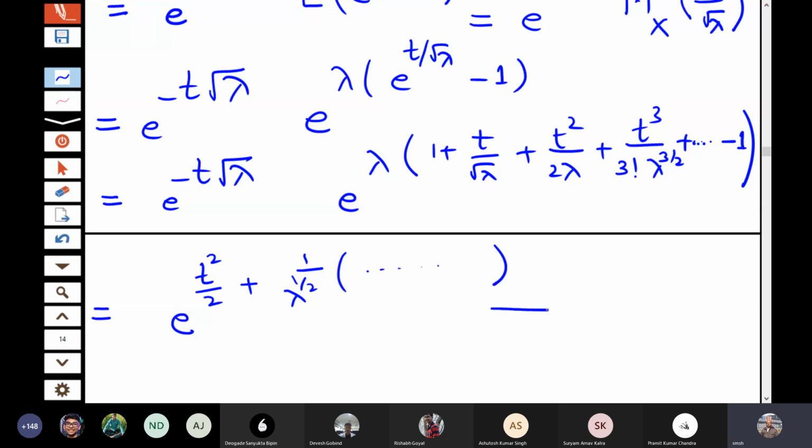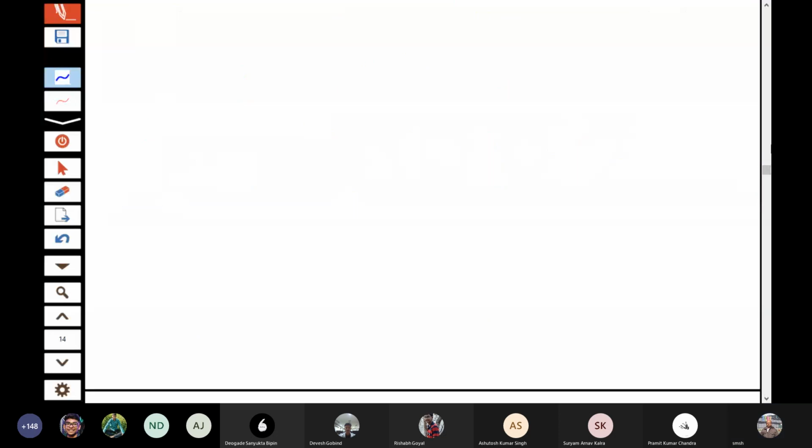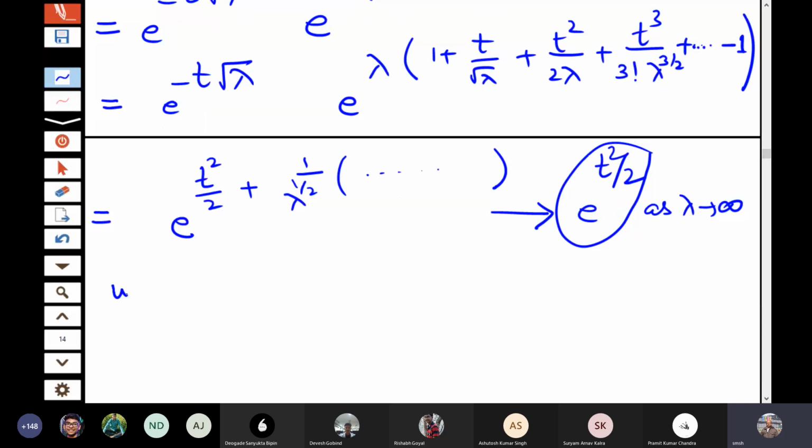If I take the limit as lambda tends to infinity, this goes to e to the power t square by 2. This is nothing but the MGF of a standard normal distribution, the MGF of a normal 0-1 distribution.